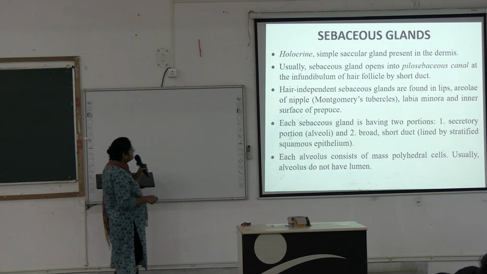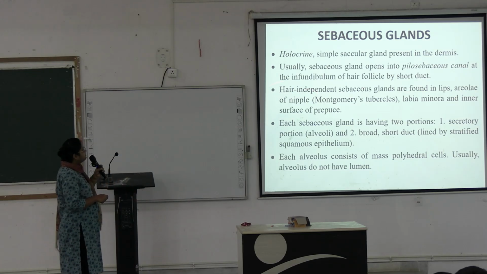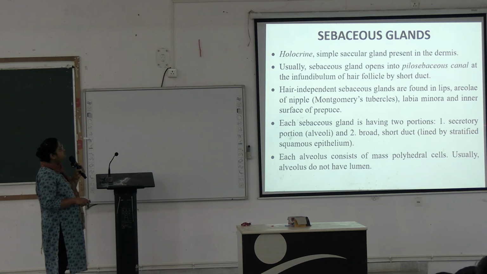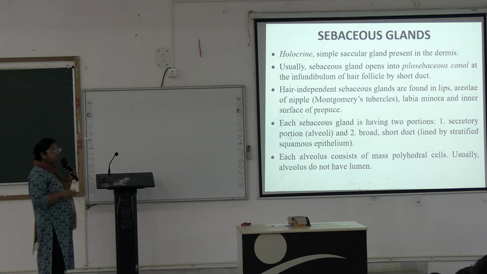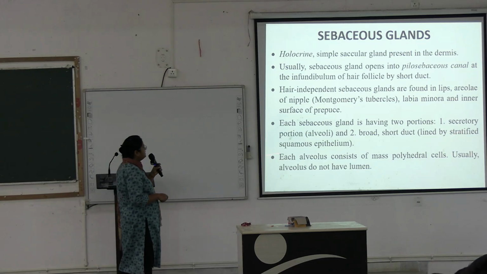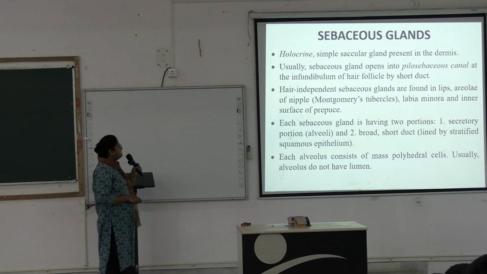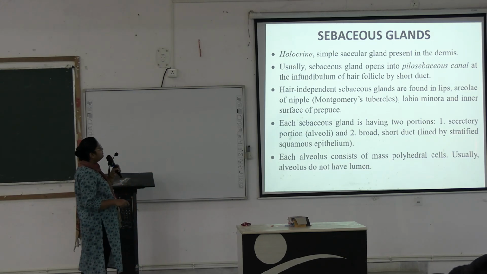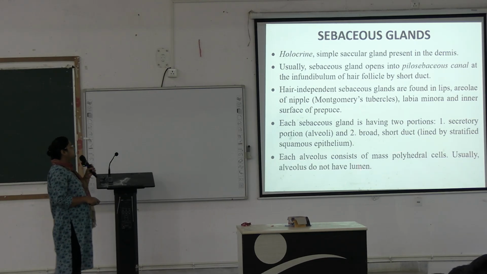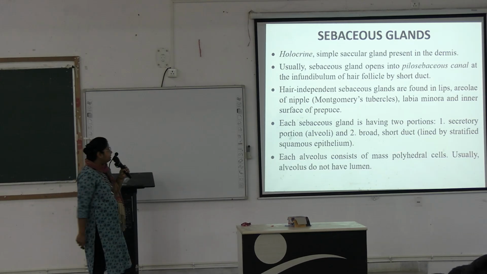These are the locations where sebaceous glands are present independently. Each sebaceous gland has two portions: one secretory portion, the alveoli, and a broad short duct lined by stratified squamous epithelium. Each alveolus consists of a mass of polyhedral cells, and usually the alveolus does not have any lumen. Next.